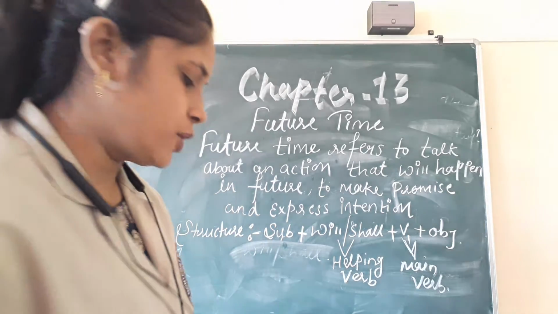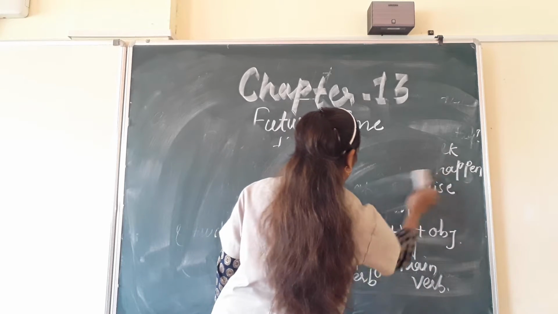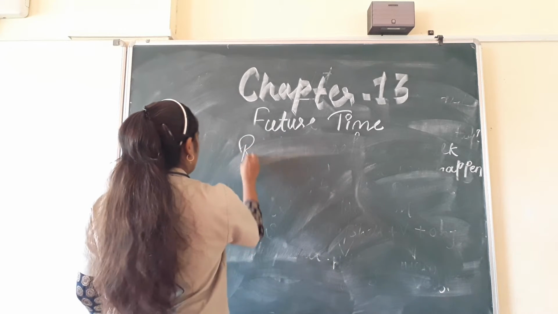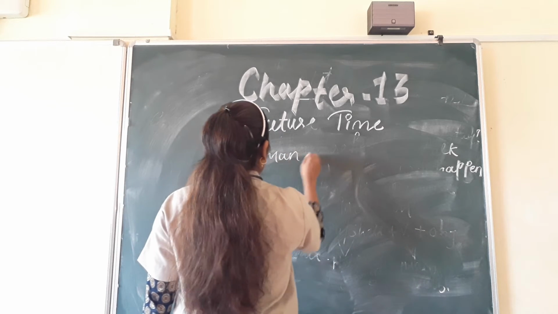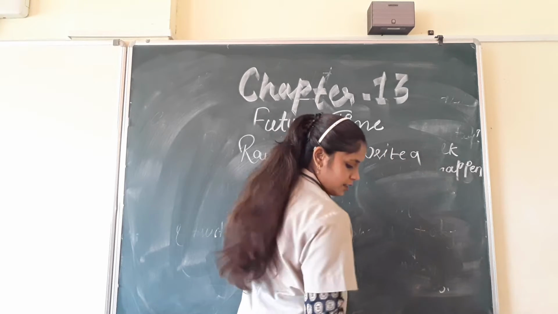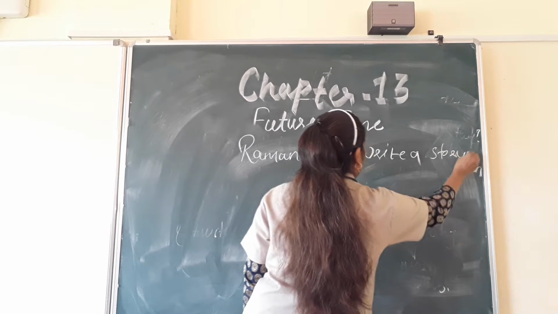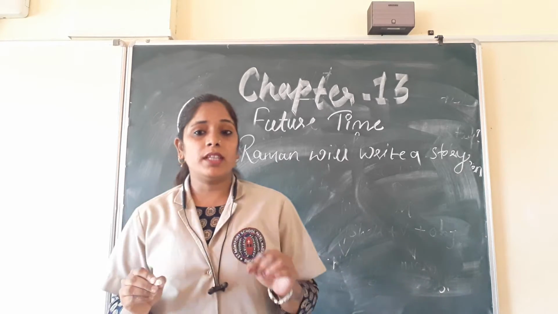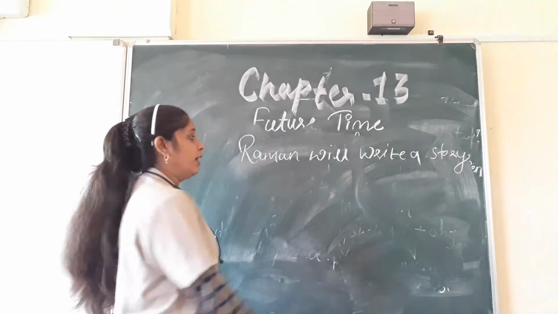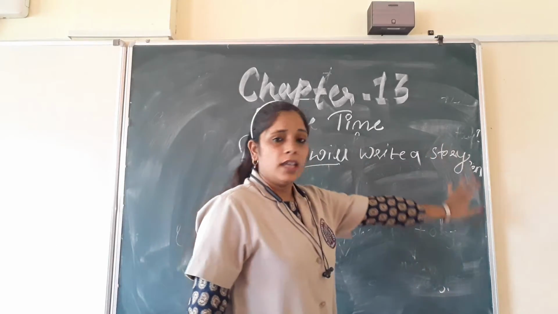For example, all of you see here: Raman will write a story. Raman will write a story. See children, we are talking about the action which is going to happen in future. So when Raman will write a story in future, we have will. Raman will write a story.